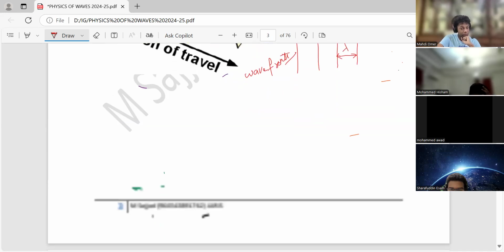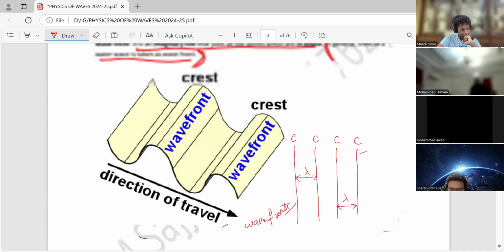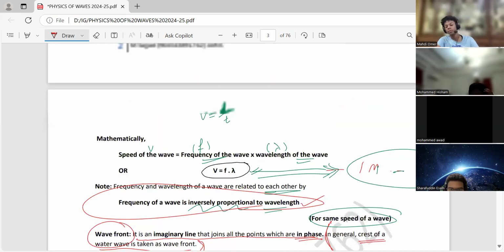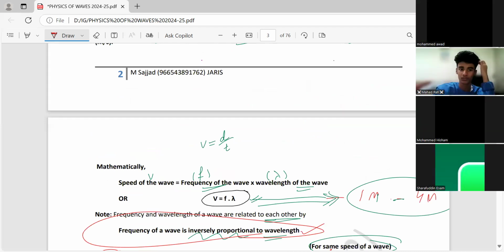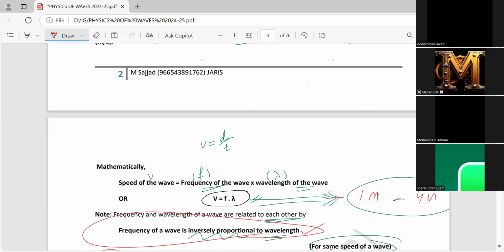Now, if any one of you is having any question regarding this all, please feel free to ask me. Now, you all can switch off your cameras. It's okay, no problem. Anytime I can tell you to turn on the camera again. Right now you can switch off your cameras.